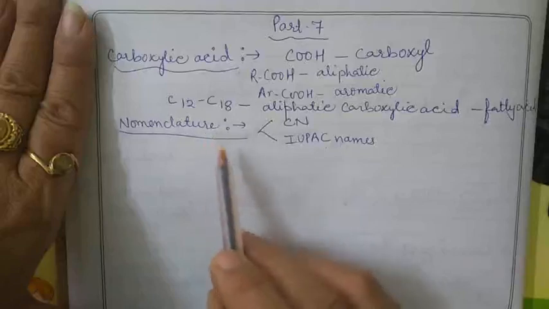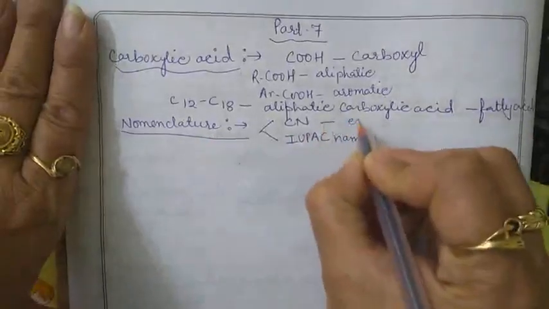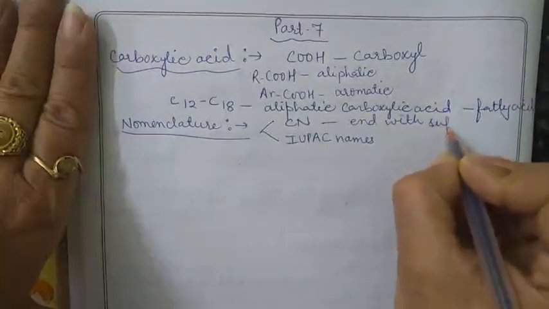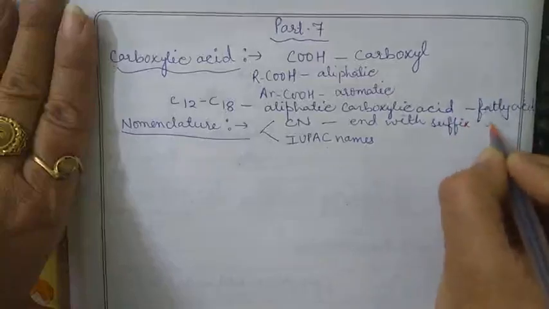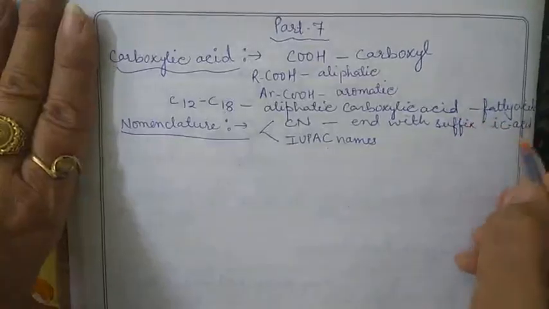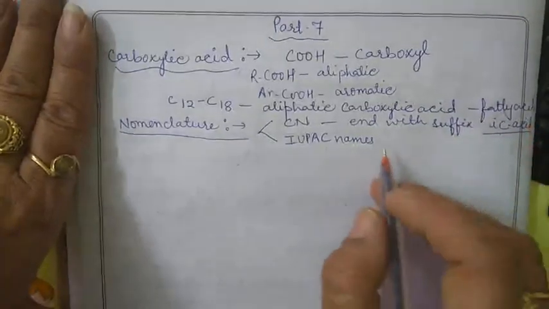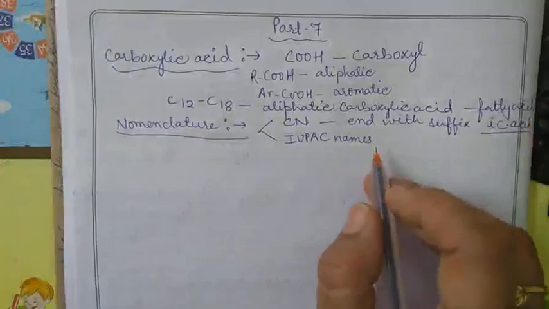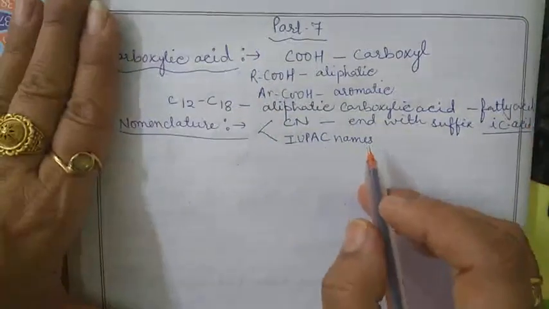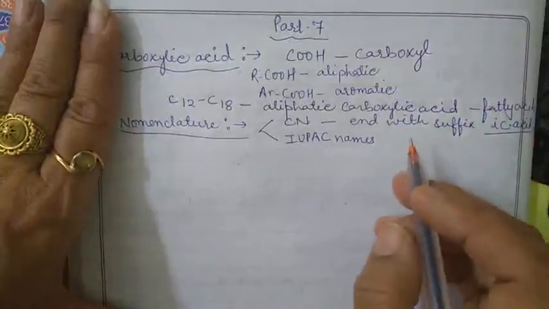So the common names end with the suffix "ic", that is, "-ic acid". Okay? And the names have been derived from the Latin or Greek names of the natural sources.